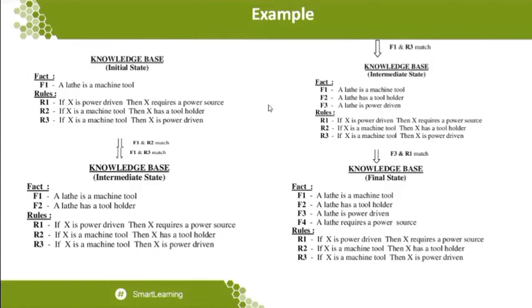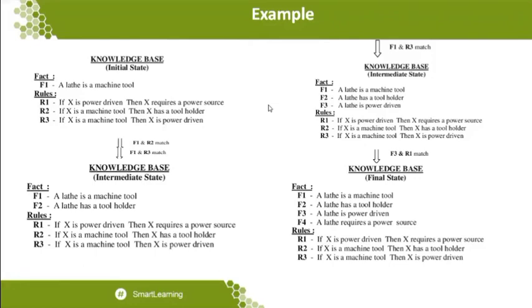Yes, because F1 is the statement a lathe is a machine tool. What is R3, the rule number 3? If X is a machine tool, then X is power driven. So from this you are able to derive some new facts. When the rules and facts match, it is possible to derive new kinds of facts. That is what happens in the second level, which we call the intermediate stage.